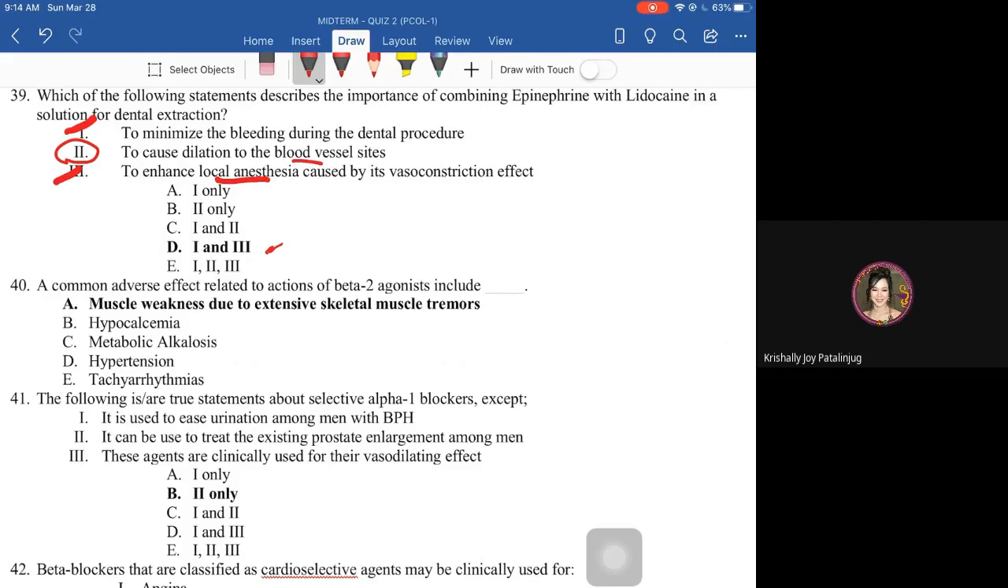Recall, beta 2 is present in the skeletal muscle cell membrane and causes uptake of potassium ion. With too much potassium ion in the skeletal muscle, that causes tremors, and later on, with tremors and extensive contraction, muscle weakness will occur.